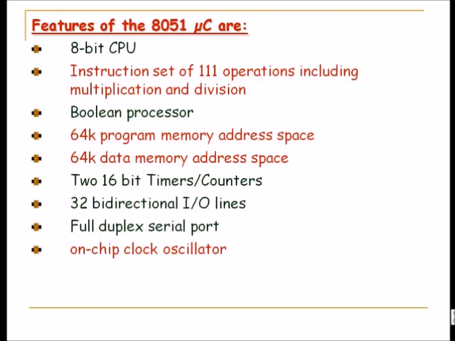Besides these 32 bidirectional I/O lines, these 4 ports that we talked about are the parallel ports. And as I said, parallel ports definitely give you very high speed communication, besides other advantages and merits, but so far as long distance communication is concerned, the most popular interface in the real world as far as communication goes is the serial port.